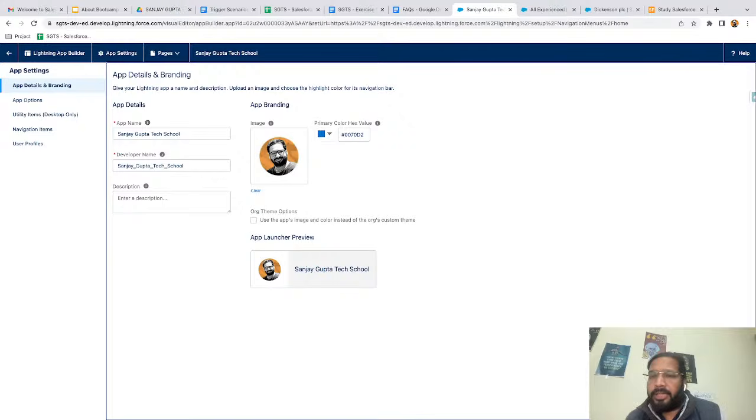Nilesh is asking, can we create a mobile app and website using Salesforce? Yes. You can access your Salesforce org in mobile. You can download the Salesforce mobile application, and we can create a website. It is actually called an Experience Site. There is a separate cloud for that. It is known as Experience Cloud. So we can use that.